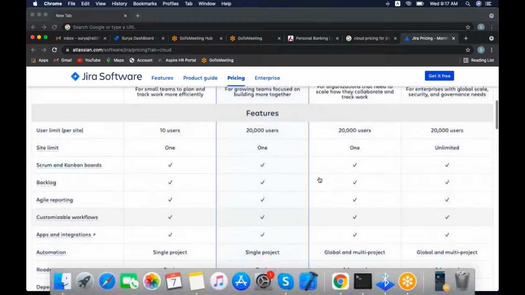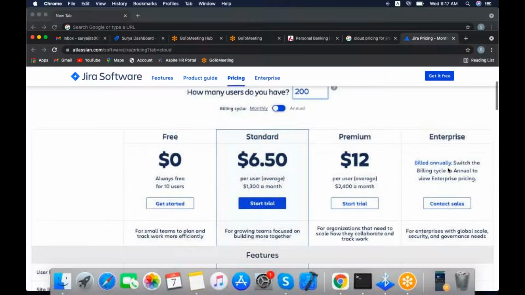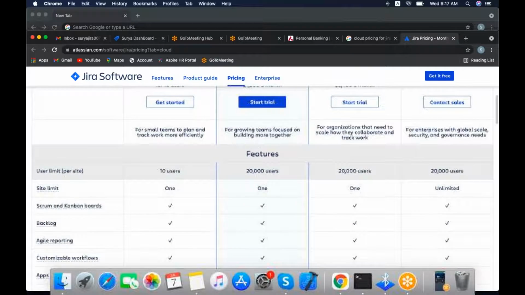Coming to enterprise, for example, if your organization has more than 3,000 or 10,000 users, you can directly contact the Atlassian team and inform them how many users you have in your organization. Then they can tell you how much they will charge, and according to that you can take it as an enterprise.